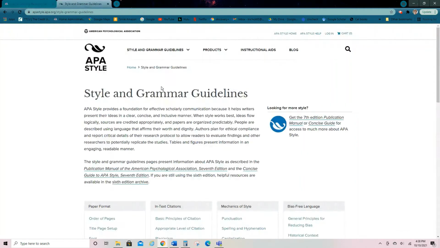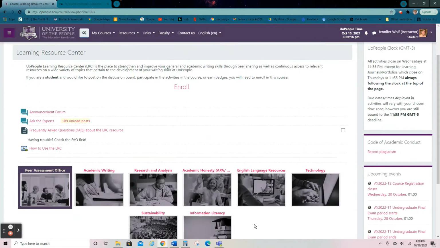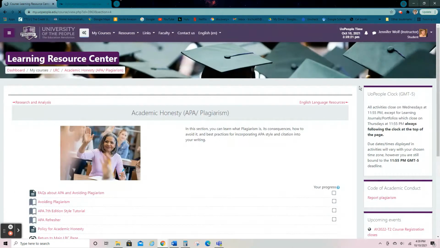So the first thing I want to talk about is what APA style is. APA style is the American Psychological Association's style for academic papers. So that's what I'm going to talk to you about today. I'm going to start in the Learning Resource Center in UoPeople, and that's under resources, so you always have access to it. I'm going to go into the Academic Honesty and APA Plagiarism portal.